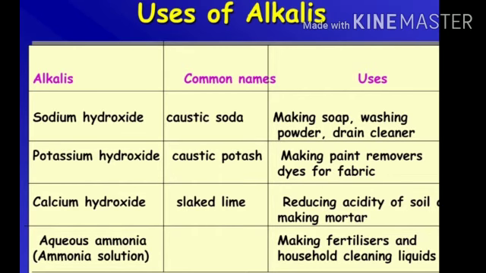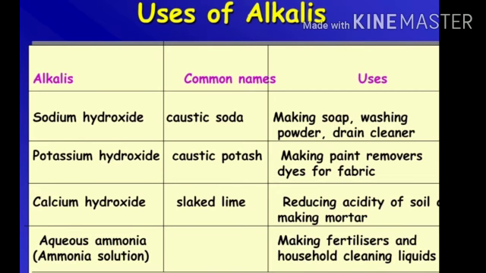Now let's discuss the uses of bases. Some of the important uses of bases are: sodium hydroxide is used in the manufacture of soap, paper, and a synthetic fiber called rayon. Calcium hydroxide, which is called slaked lime, is used in the manufacture of bleaching powder. Magnesium hydroxide is used as an antacid to neutralize excess acid in the stomach and cure indigestion.